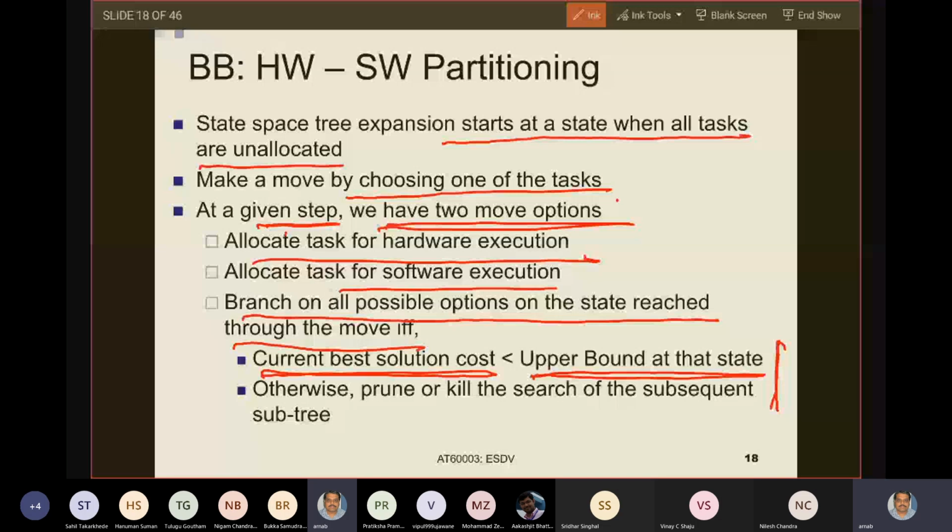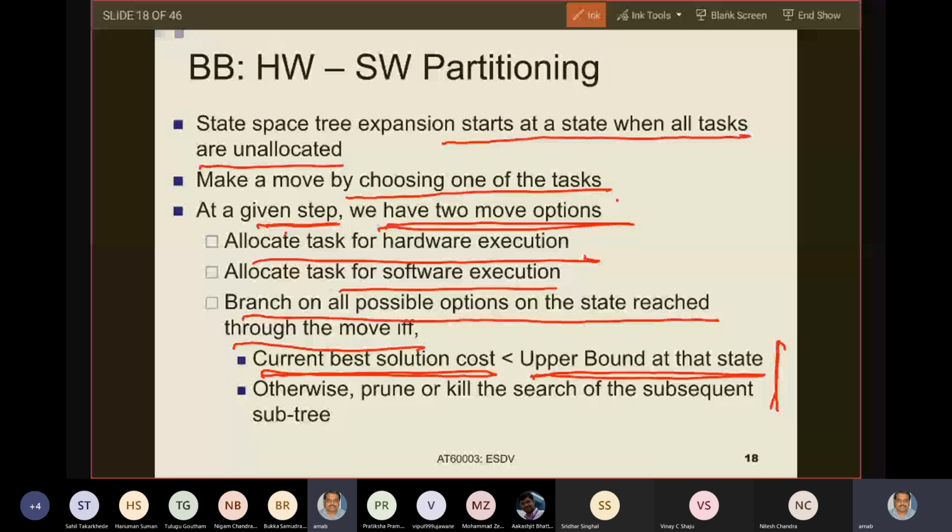Now, how I will get that upper bound, I still don't know. That is what I will learn in the future slides. But let us say I have some quick mechanism of finding an upper bound on the cost that I will get by exploring the unexplored states. There are many unexplored tasks. What are the unexplored states? I have not taken a decision for many tasks. That is why it is an intermediate state, not a leaf node.